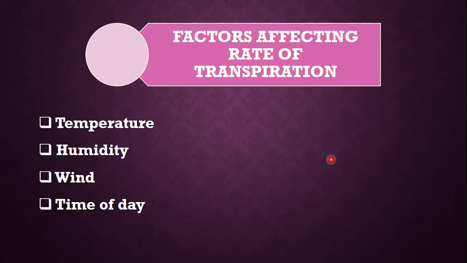Factors affecting rate of transpiration. As we have defined, transpiration is a loss of water from the aerial parts of the plants in the form of water vapors. Loss of water through the leaves in the form of water vapors is known as transpiration. The factors affecting transpiration are temperature, humidity, wind, and time of the day. These are the four factors that affect the rate of transpiration.